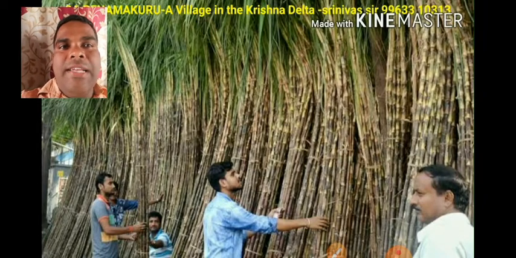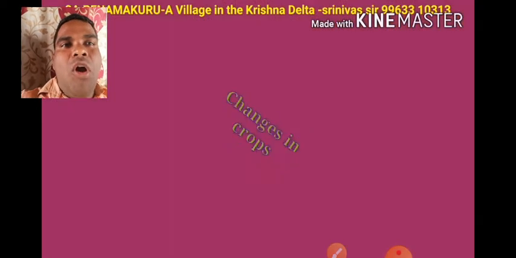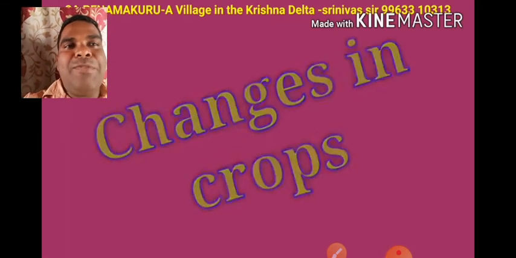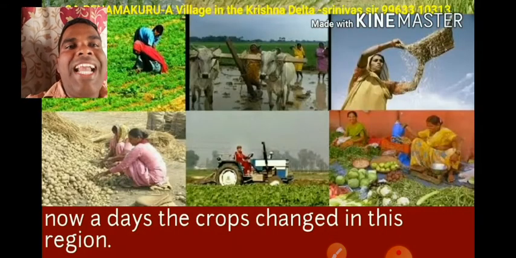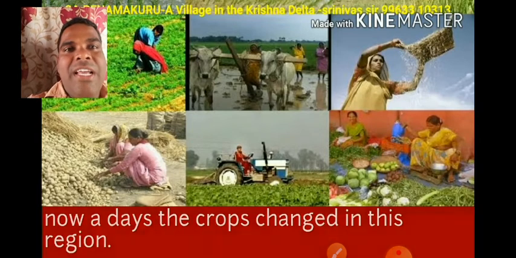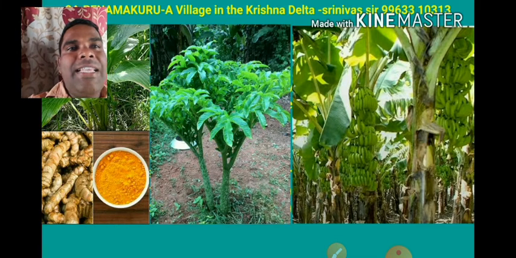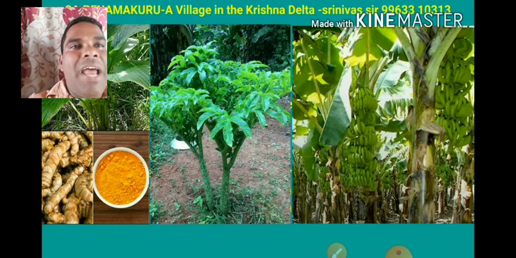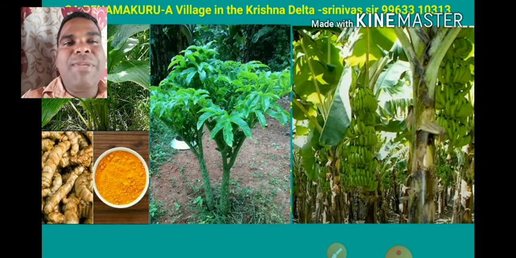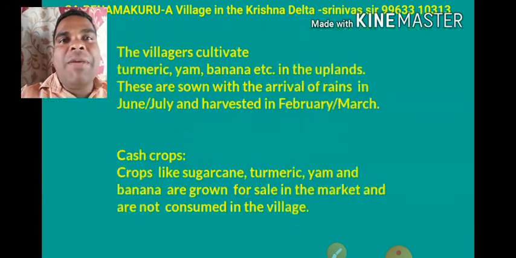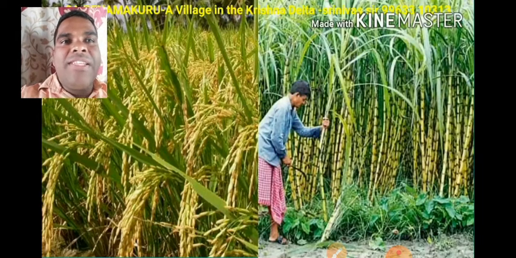Next, let us learn about changes in crops. Nowadays the crops have changed in this region. Turmeric, papayas and bananas, they can grow all these crops in Penamakur village. Nowadays the cropping has totally changed and they can grow all these different kinds of crops in the village.